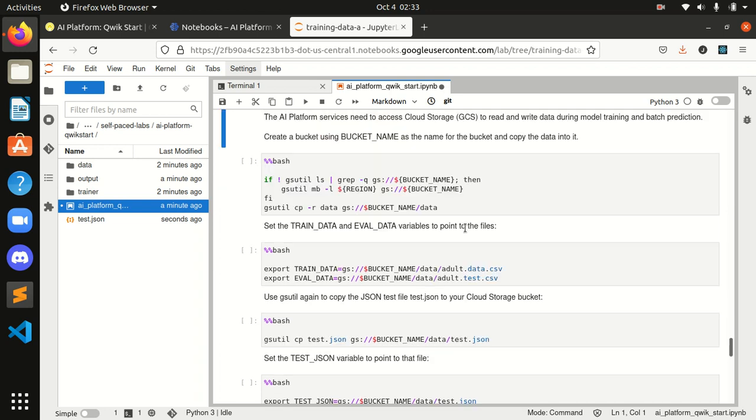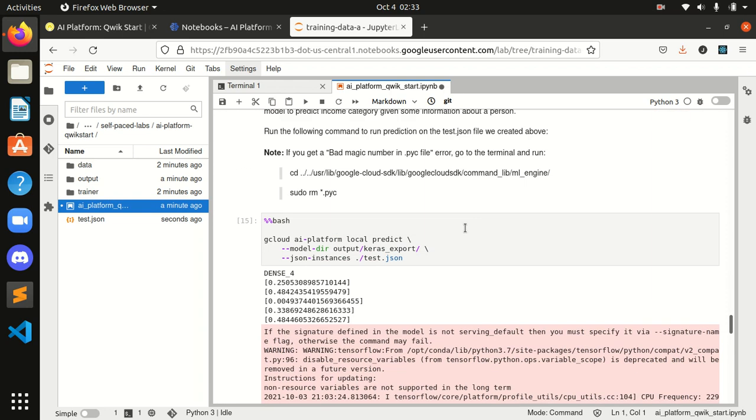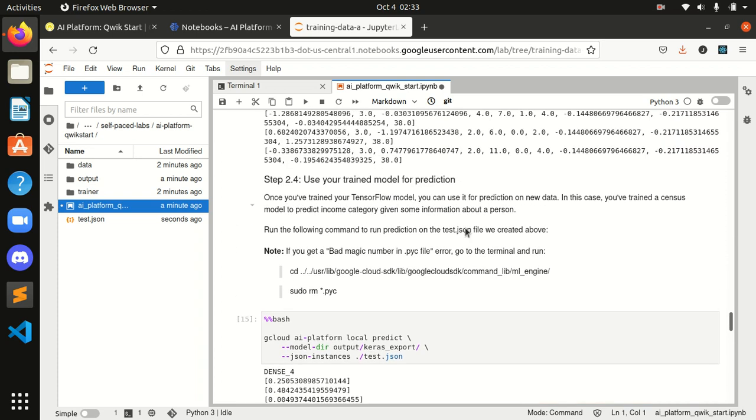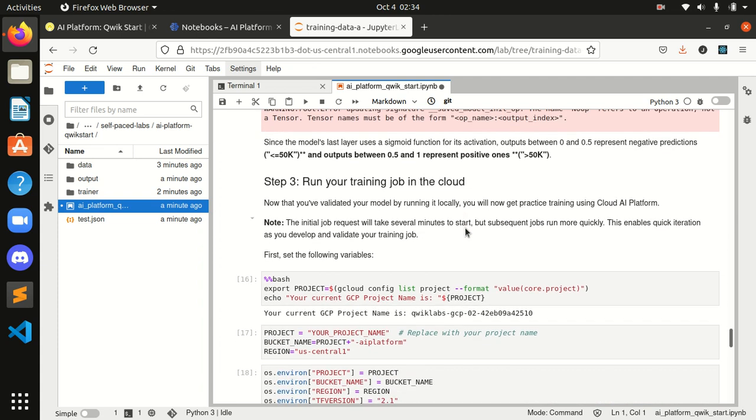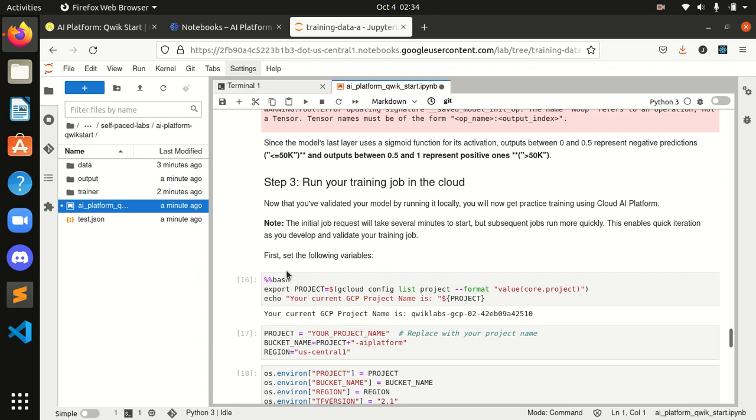Okay, wait guys, we have to change something over here. We didn't get any error, right? Here we have to make some changes in the cells itself. We have to do it here only, right? Now we have validated your model, running it locally. Okay guys, come here, right? We have to come here. We didn't see that.